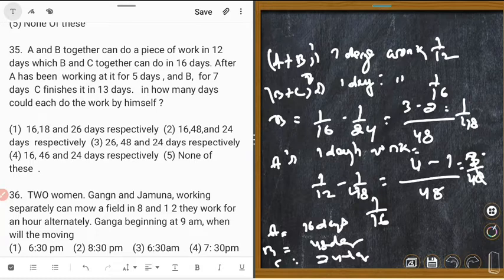So B's work is 48. 16, 48, 24, number 2. A, B and C can do the work in 16, 48 and 24 days. That is C's work, C's 24. No, B's is 48 days. This one is 16, 48, 24. This one, number 2. Okay, yes. Which one? This one. Number 2. Yes, sir.